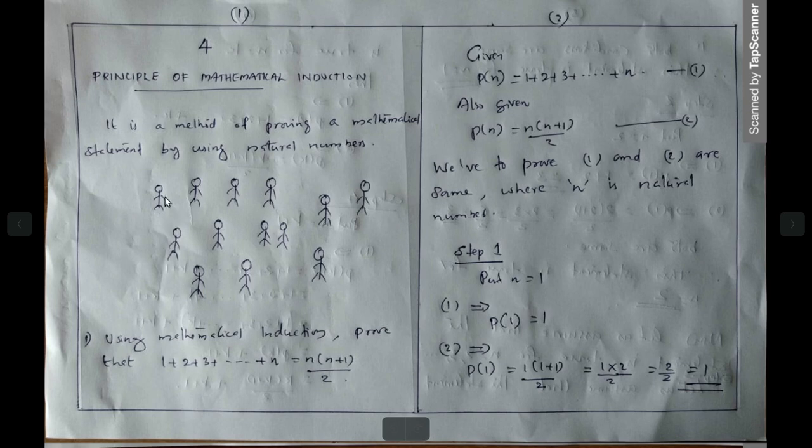This diagram represents a group of persons. First person, second, third, fourth, and so on. Suppose this is the last person. You are planning to ask where they are going. This is your intention, to identify where they are going. So you approach the first person and ask, where are you going? Then he replies, I am going for the second show. That is, he is going to see a cinema, the second show.